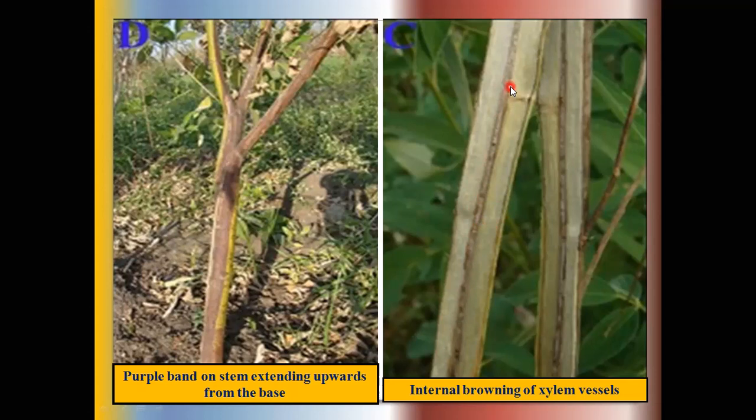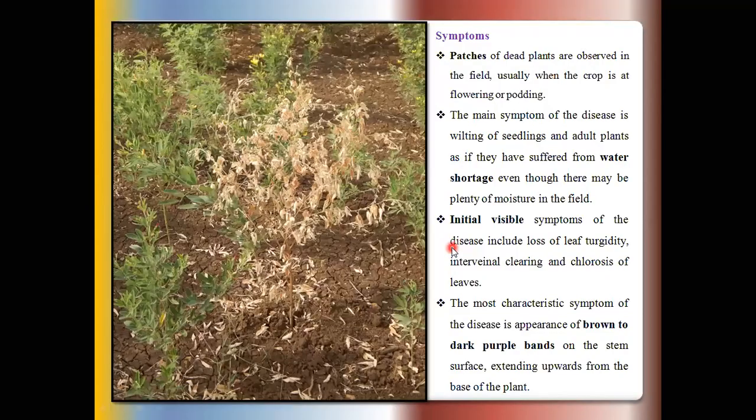Okay, means in wilt disease, two types of symptoms are seen, external symptoms and internal symptoms. So this is the internal type of symptoms and this is the external type of symptoms. Okay, so these are the symptoms produced in pigeon pea by the Fusarium pathogens, which produce the wilt disease.